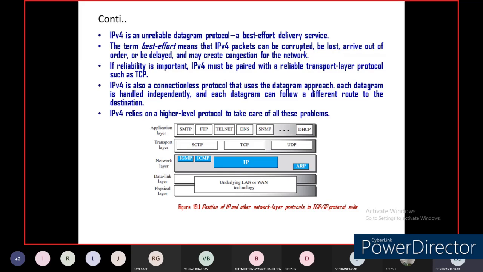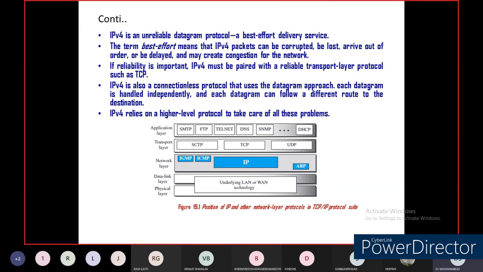So completely, all network layer protocols are connectionless protocols, but with the support of TCP, the network layer can also provide more reliability in the network. Right, then the data link layer and physical layer are the bottom layers. Right, underlying local area network or wide area network technology can be used.